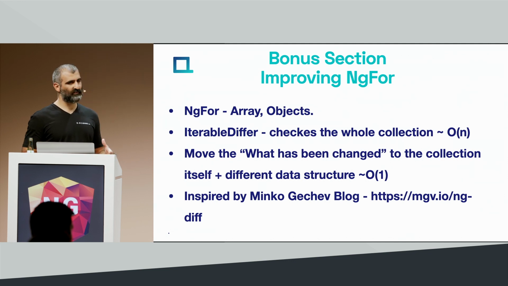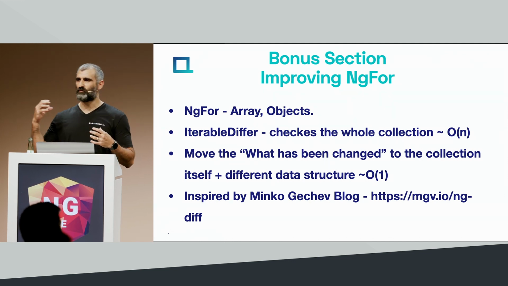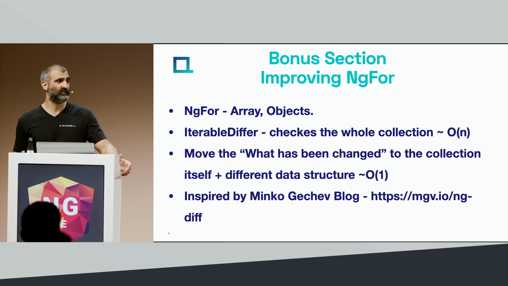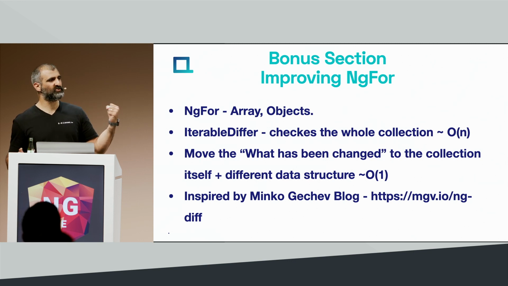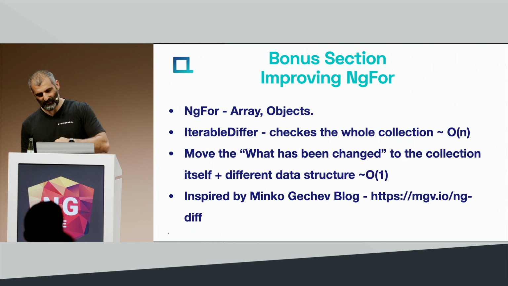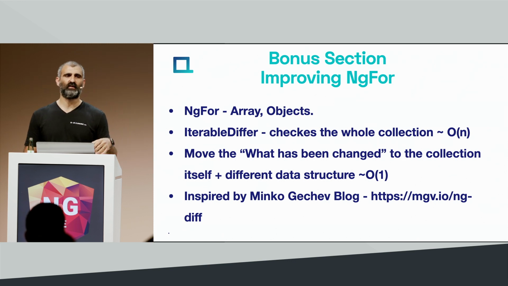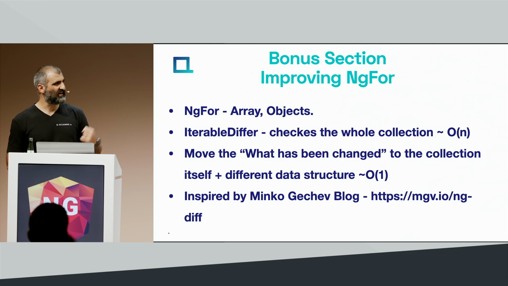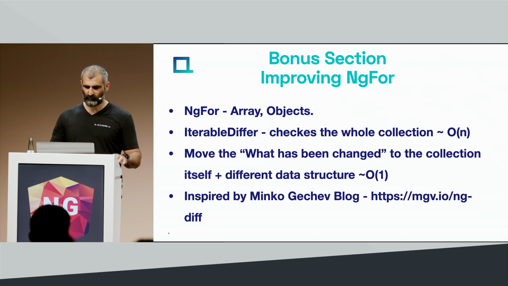Now, with a small difference of immutability and computer science tricks, you can change your collection data structure to be a linked list and move the logic of what has been changed from the iterable differ to the collection itself. It means that every item holds exactly what was the previous one and what's the current value.